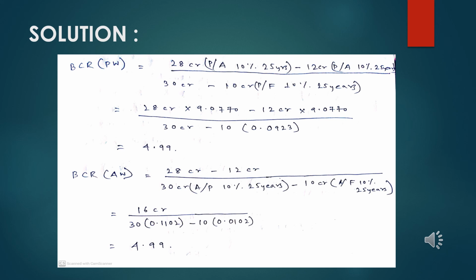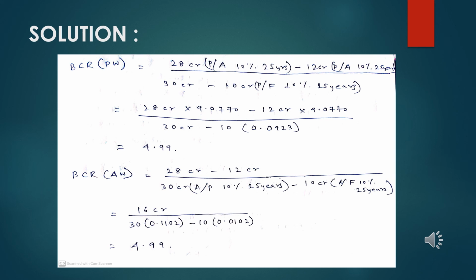So in this case, the initial investment of 30 crore, which is a no changer, a present to present conversion, will be taken as positive, and the salvage value of 10 crore, which is a one-off future worth value that needs to be transferred into present worth with the help of 10% and 25 years, will be treated as negative.